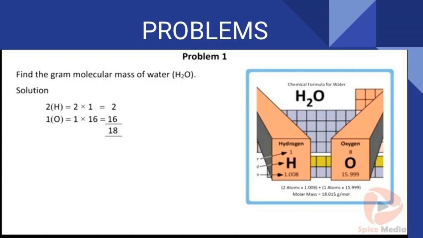Using this formula, shall we put the problem sums? First one. Find the gram molecular mass of water, that is H2O. H has a 2 and the value of H is 1. I already put the values in a slide before: the value of hydrogen, helium, oxygen, nitrogen, carbon. So remember all these things, and only then will you be able to do the sums.